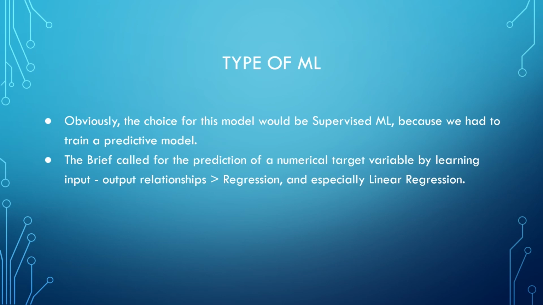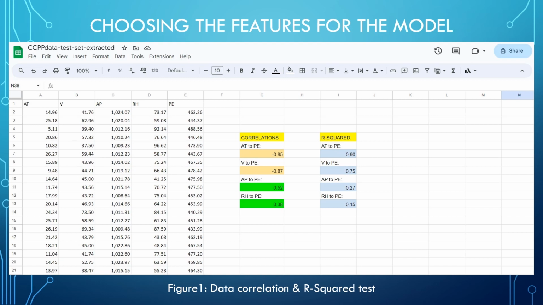In order to determine the features, I ran correlation formulas, each column against the target, and an R-squared formula, each column against the target. The first two columns, temperature and vacuum, seem to be closely correlated to the target variable, with a negative correlation, and have a good fit with it.